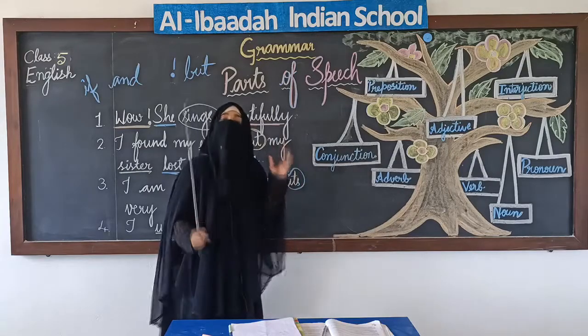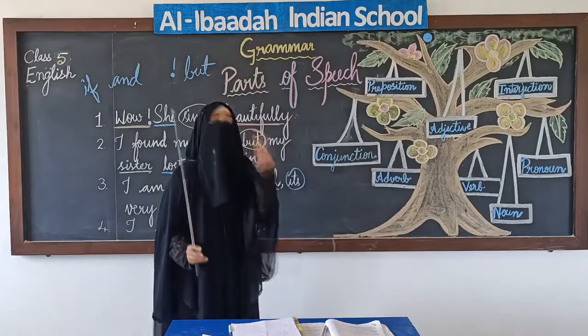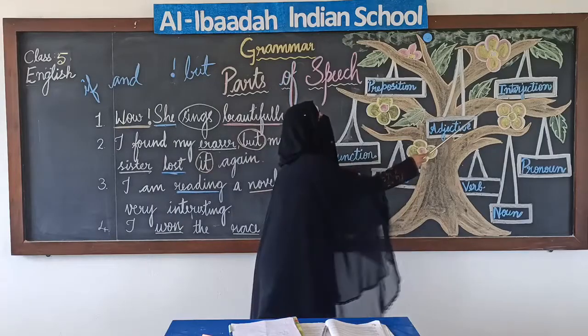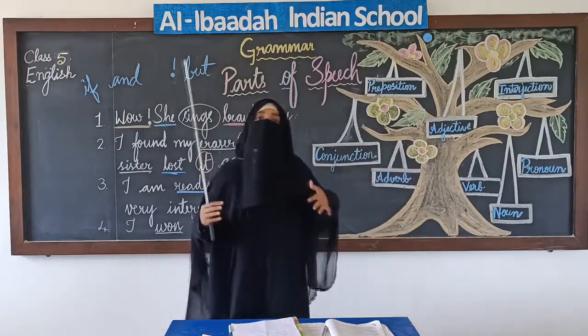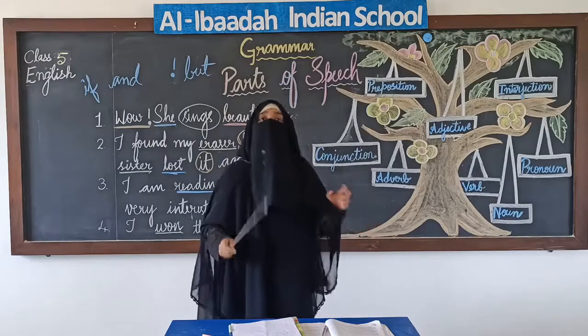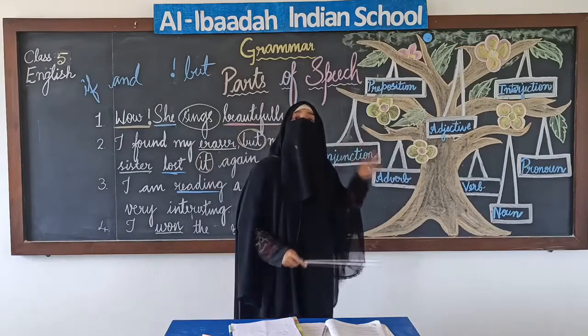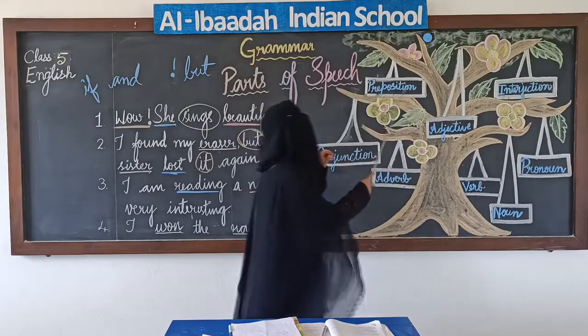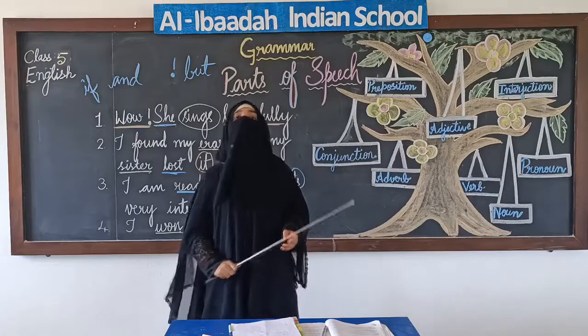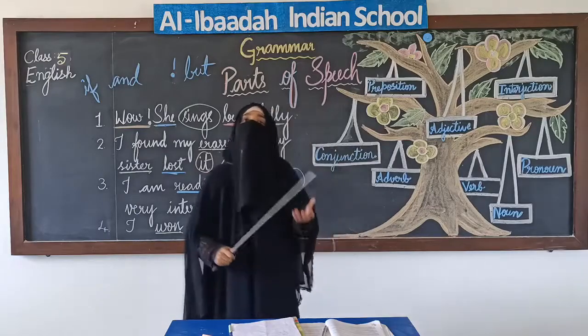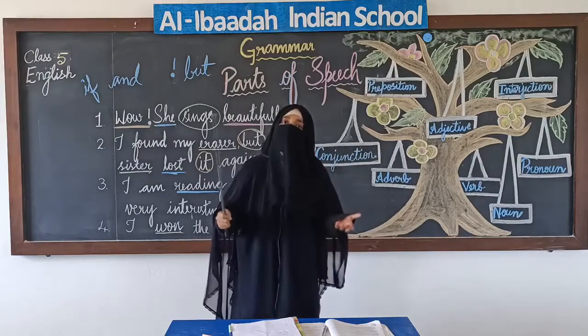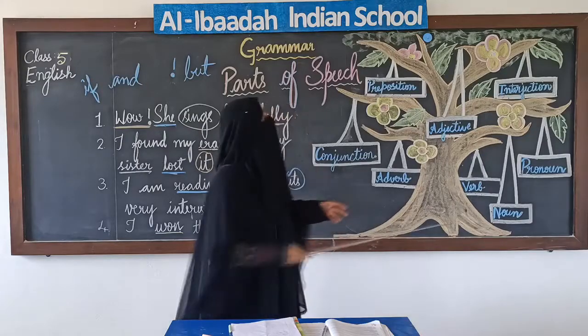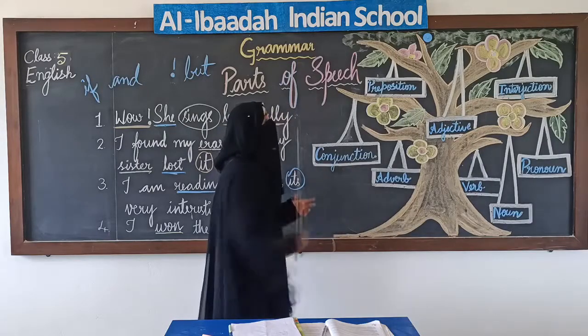Conjunction are the words that connect two sentences. Interjection is the words that is used to express your feeling, and there comes a mark that is known as exclamatory. Next is preposition. Preposition is the words that show the position of the word. For example, in, on, above, below. So I hope you have understood the 8 parts of speech here.